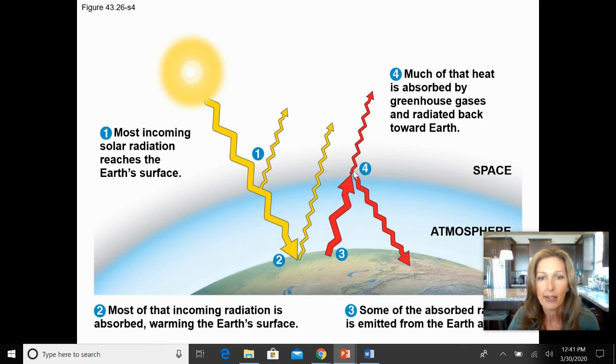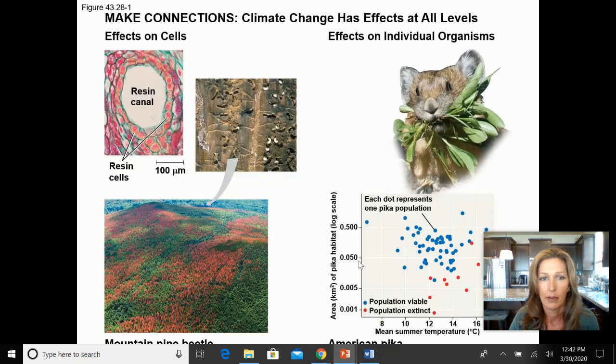However, these greenhouse gases will actually absorb it and reflect it and return it back to our land. So when we increase the number of greenhouse gases, we are increasing the amount of this energy that is staying near the Earth's surface, and therefore we are increasing average temperatures. Well, we know that all life is dependent on water levels, on temperature levels. Our wind patterns are affected by that. The polar ice caps are affected by that, which then, as we start getting these changes in the climate, we're getting changes in wind and water and temperature, and that's changing the producers and the organisms that can exist in ecosystems because of this.